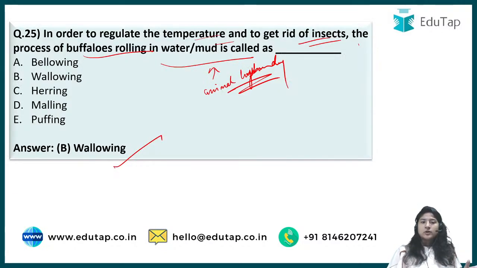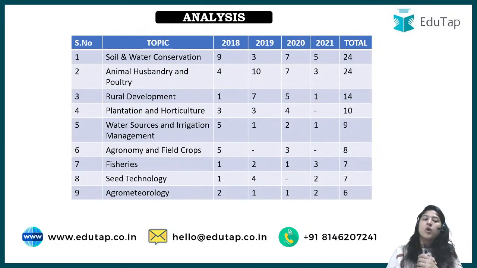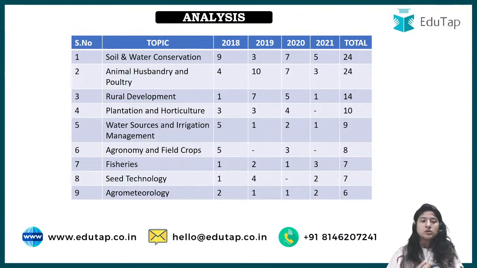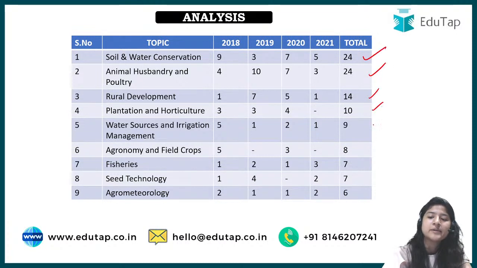Now that was about the questions that came in 2021. I hope those of you who wanted it are happy with it. But now let's come to the analysis of which chapters are important and which are not. Every question in our course we have divided into different chapters, as you all know. We have a total of 18 chapters in our course. According to how many questions have been asked in how many years, and the total number of questions asked from 2018 onwards, I have included them priority wise.